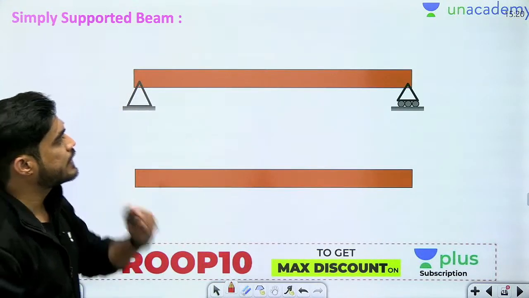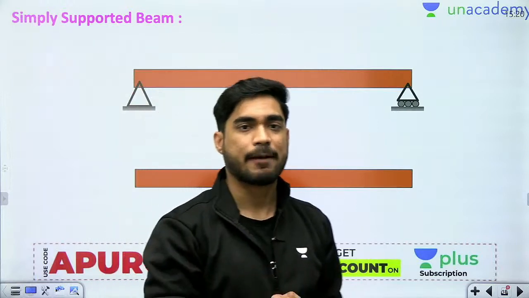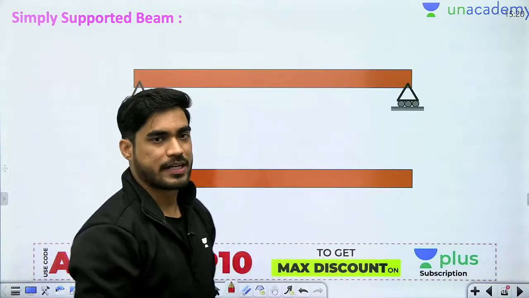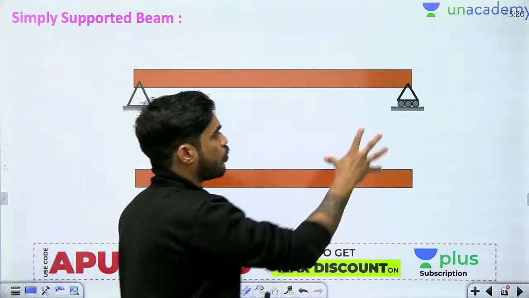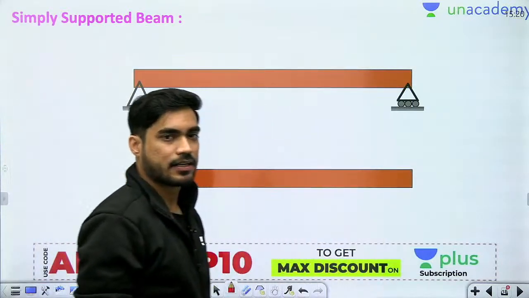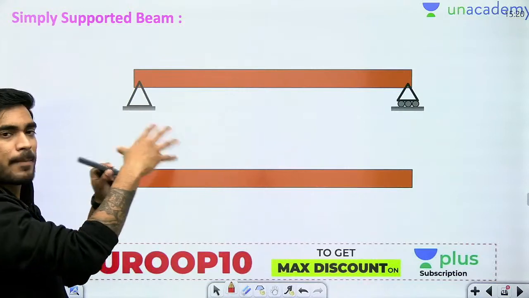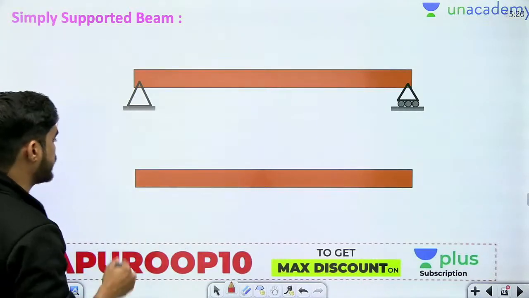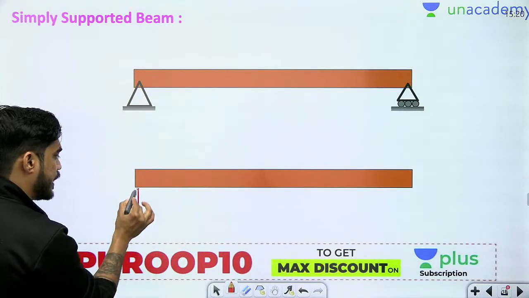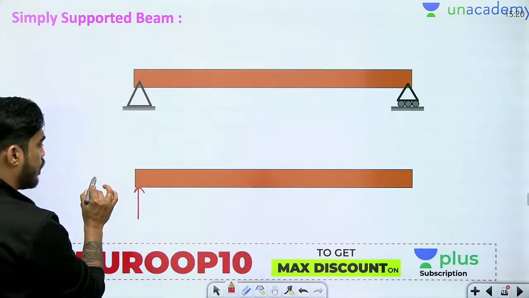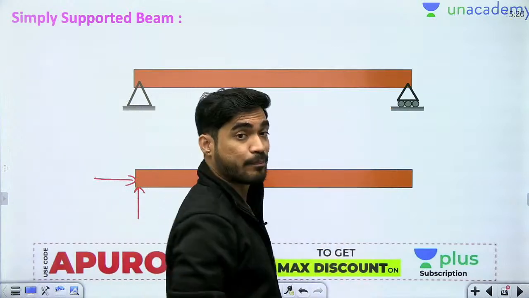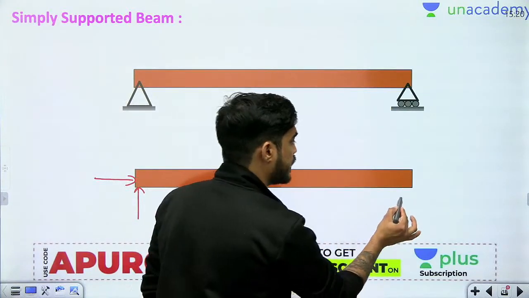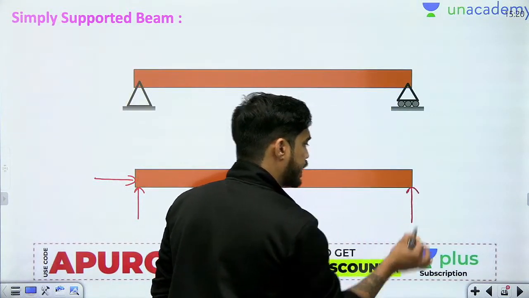The next beam is a simply supported beam. In case of simply supported beam, we have a hinge support at one end and roller support at other end. So if you see the maximum possible reactions, then there will be one vertical reaction force, one horizontal reaction force, and here there is a roller support, so no horizontal reaction, there will be only one vertical reaction.